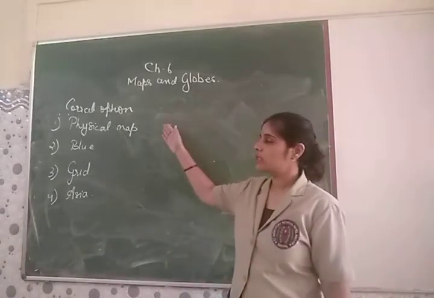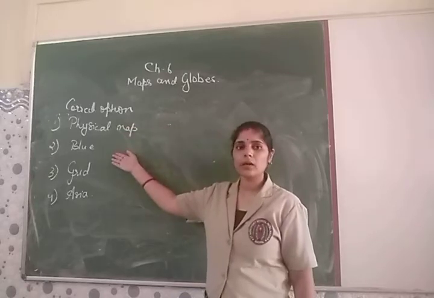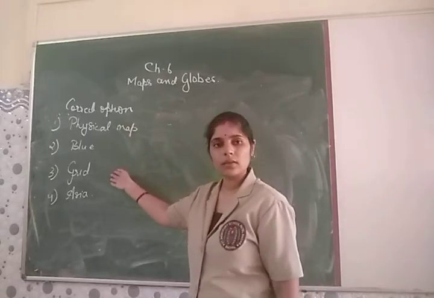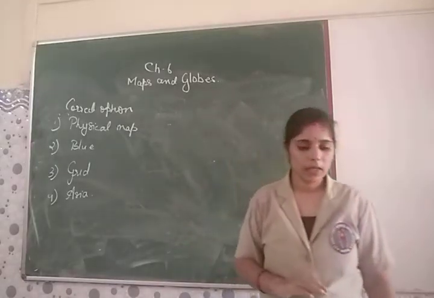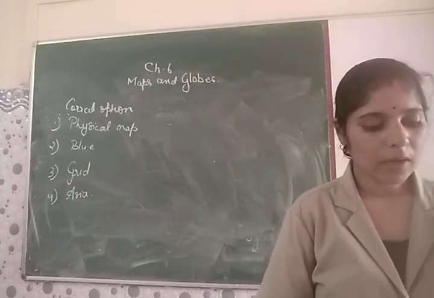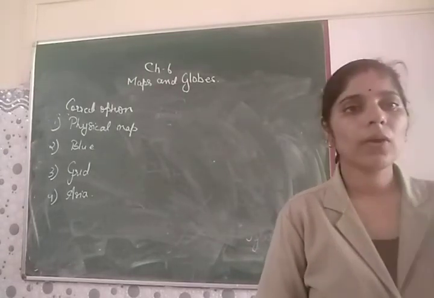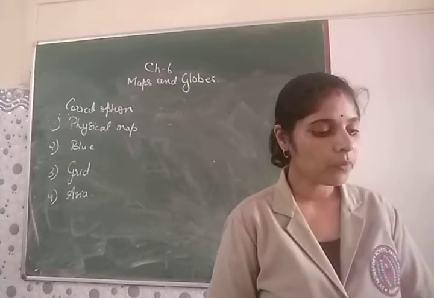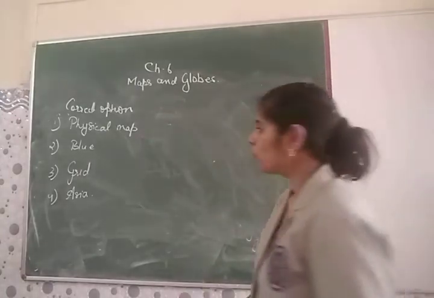Now, just see the options again. First one, physical features are being displayed on physical map. Water body is denoted by blue color. Intersection of the lines is called grid. And the last one, the largest continent is Asia. I hope you might have done till here. Now we are coming on to the fill in the blanks. Define the following has already been given to you. Please check it out. And then we are coming on to the fill in the blank.